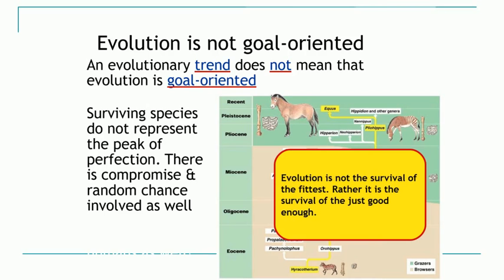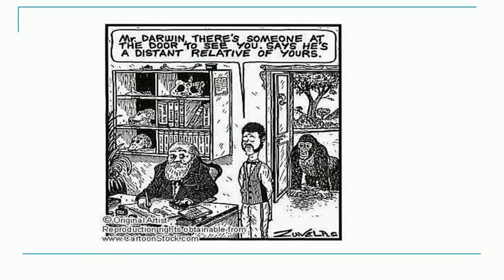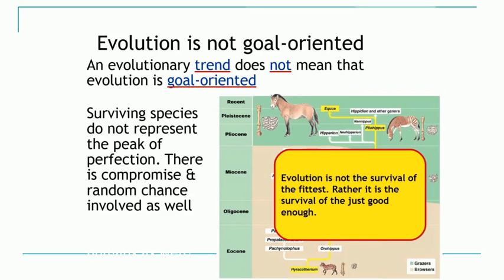So, all this tells us that evolution is not goal oriented. In this picture, there is a meme in which an orangutan is asking Darwin whether he is a distant relative of human beings. Okay, so with this we conclude this lecture.